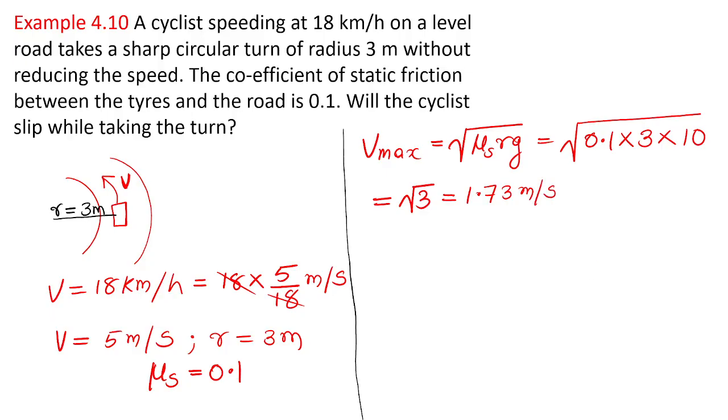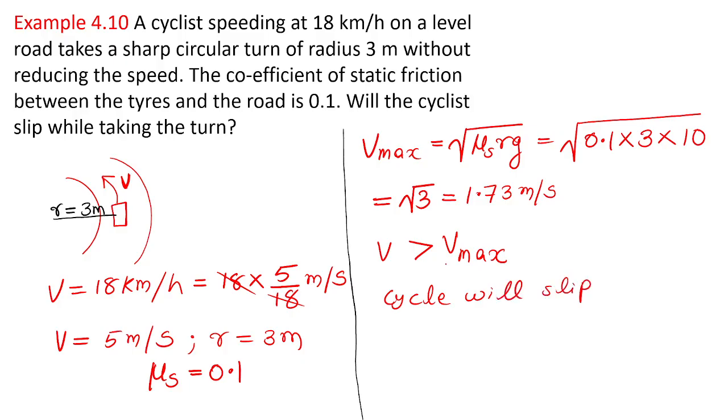But the cyclist is moving at what speed? The cyclist is moving with 5 meter per second. It is above the maximum speed. Understood? The speed of the cycle is much greater than the maximum or safe speed. 5 meter per second is much larger than 1.73. So definitely the cyclist will slip. Clear? The cycle will definitely slip.